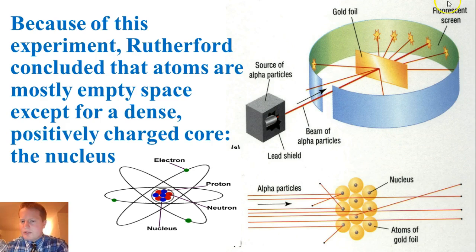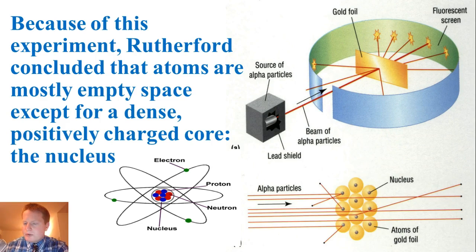And this is the way it worked. You had a fluorescent screen placed around this setup, and you had something called an alpha particle launcher, which launches alpha particles, which are positively charged particles. The last piece was very thin gold foil that he placed here. The experiment went like this: he fired alpha particles into the gold foil, and because they're so small, the way he could see them was that they would light up the fluorescent screen behind the gold foil. This way he could tell where they went after they passed through the gold foil.